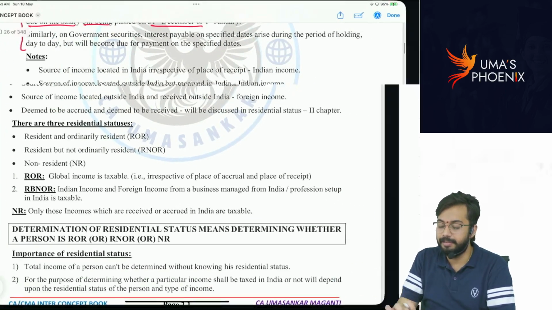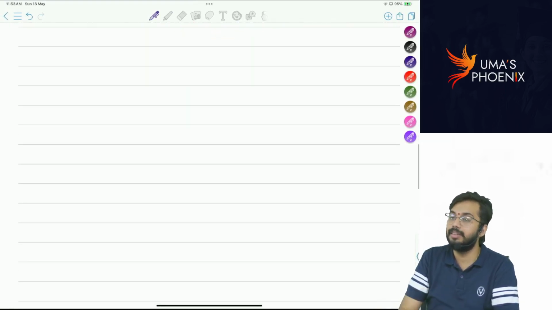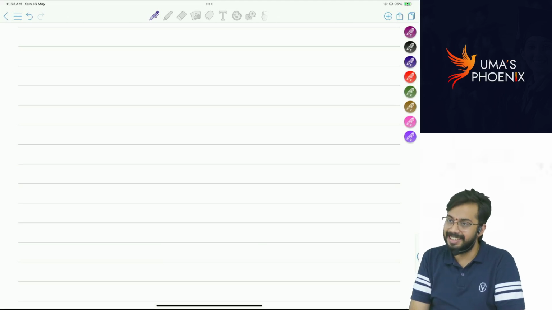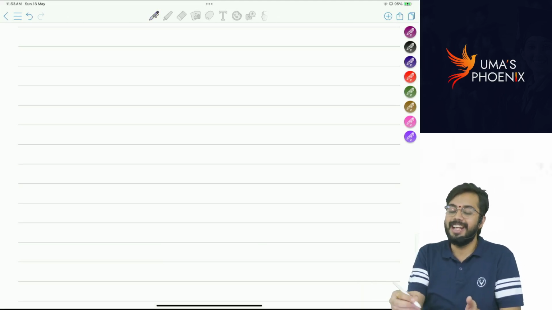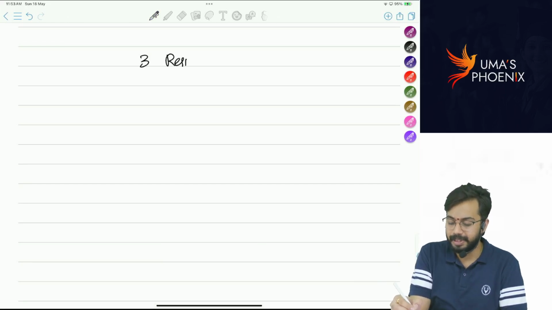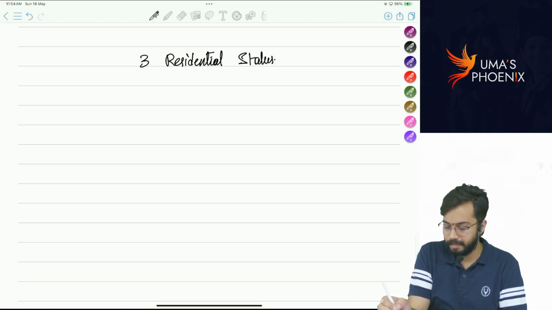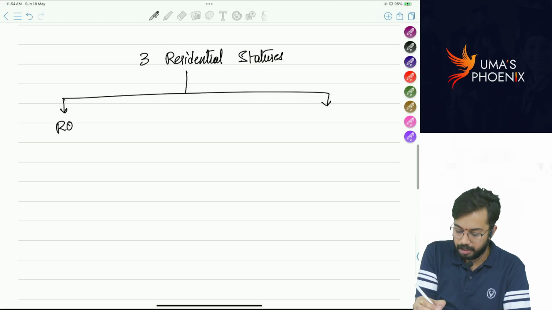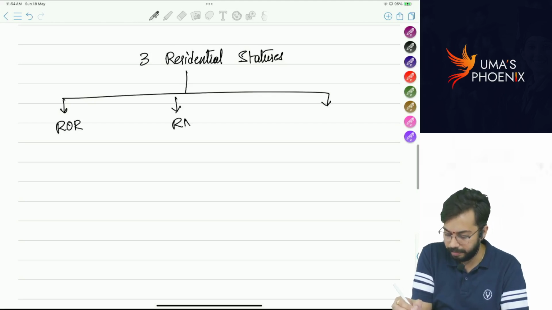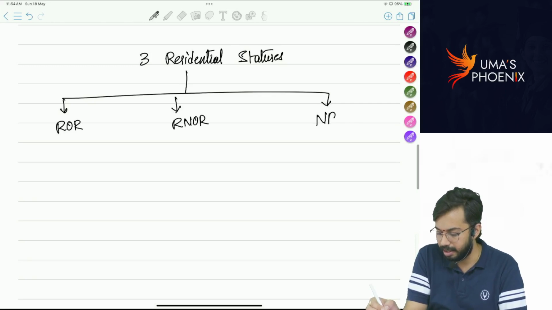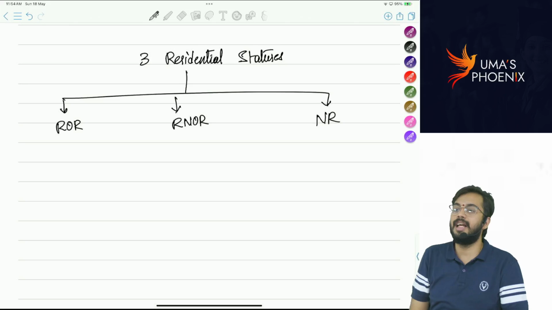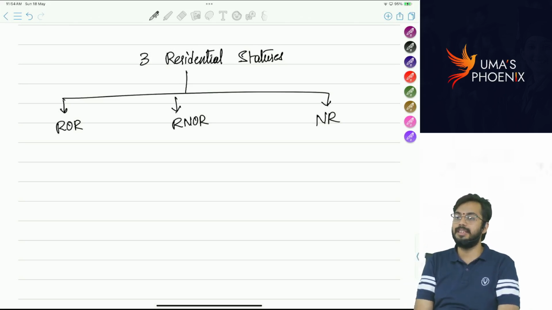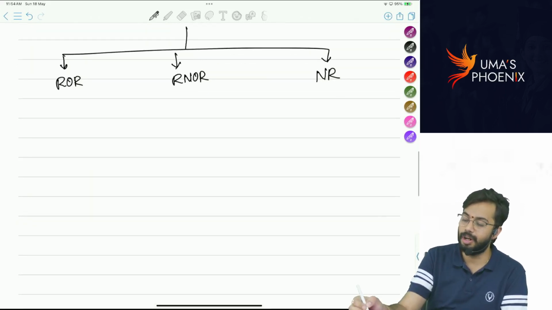Shall I explain further? What is the name of this chapter? Residential status. So in total there are 3 residential statuses. How many? 3 residential statuses. First one is ROR, second one is RNOR, third one is NR, non-resident. So how many statuses are there? 3: resident and ordinarily resident, resident but not ordinarily resident, and non-resident.